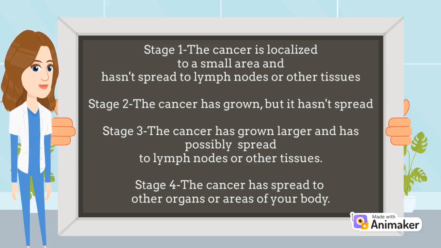For stage 3, the cancer has grown larger and has possibly spread to your lymph nodes or other tissues in your body. And stage 4 is very dangerous for a lung cancer patient and it is very difficult to treat, which is when the cancer has spread to other organs or areas of your body.